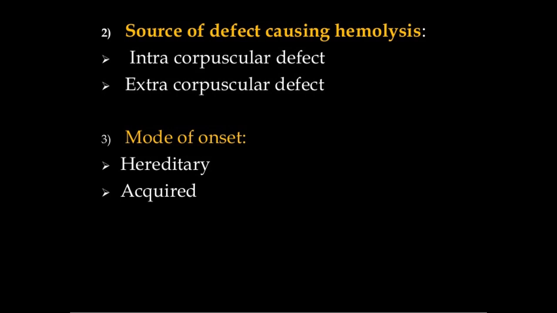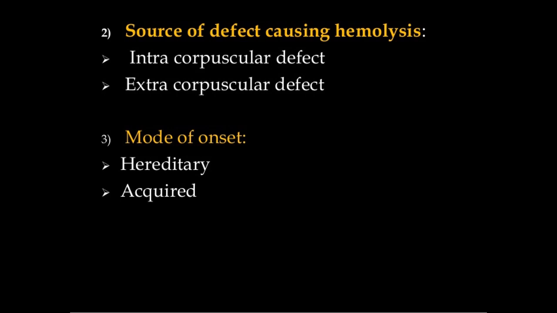If it is due to intracorpuscular defect, that means intrinsic red cell defect, then it is called as intracorpuscular defect or intrinsic defect. And if the defect is due to extrinsic causes leading to early red cell death, then it is called as extrinsic defect or extracorpuscular defect.